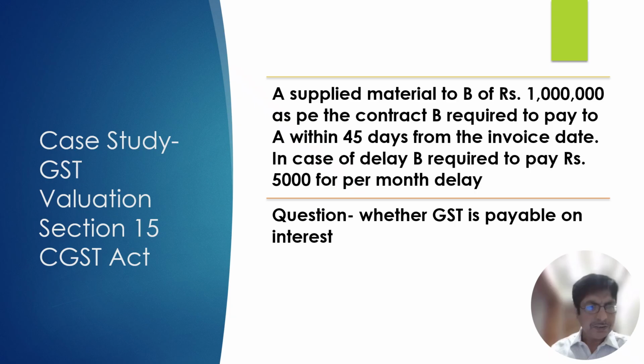So you need to understand. So have you understood that there is a supply by A to B? It has been agreed in a contract that B will pay to A within 45 days from the invoice date. If there is a delay, then the interest is payable by B to A for that delay. Now, the question is whether on that interest the GST is payable, whether that interest is to be added in a transaction value to pay the GST.